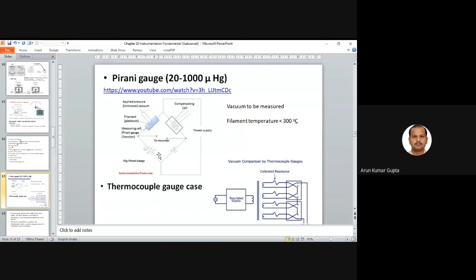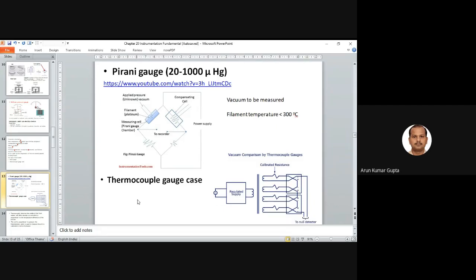So at least you should know the name Pirani gauge. That is useful for electricals. It measures the pressure, even the vacuum pressure. This is a very important point: you can measure the vacuum by the electrical current.